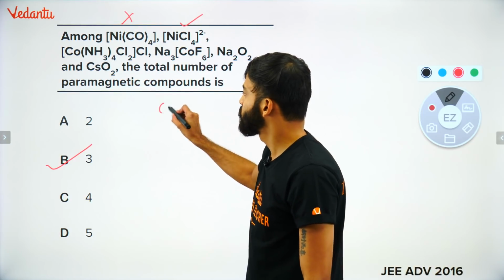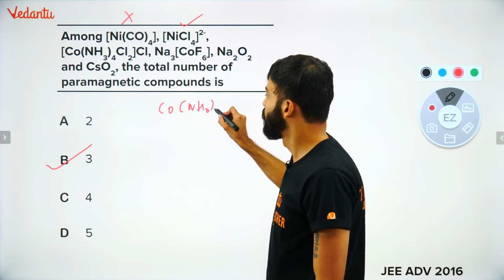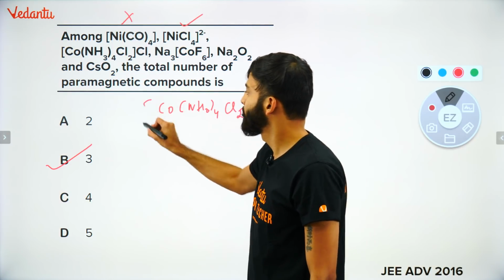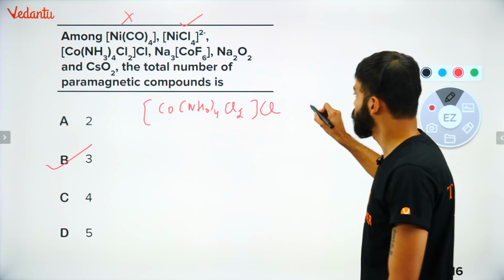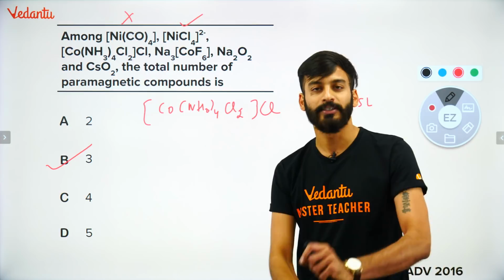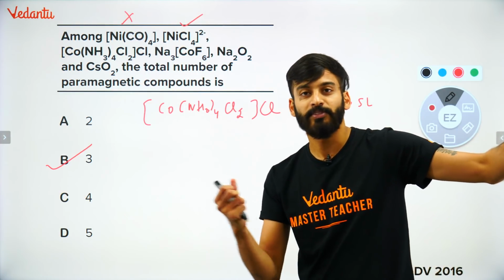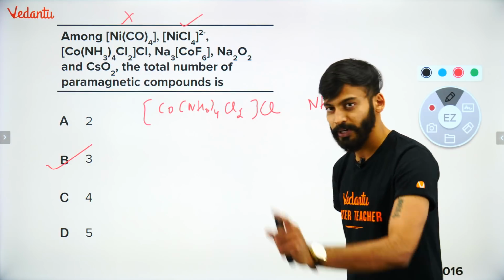This complex Co, it's an octahedral complex. Ammonia. How many times ammonia is there? 4 times. Cl2 Cl. अच्छा बच्चों, first thing very important. Ammonia is a strong ligand. Ammonia कैसा ligand होता है? ये point, these points we have to learn. It's coming from crystal field splitting. This is experimental order. You have to remember that ammonia is a strong ligand. First point clear. All right.